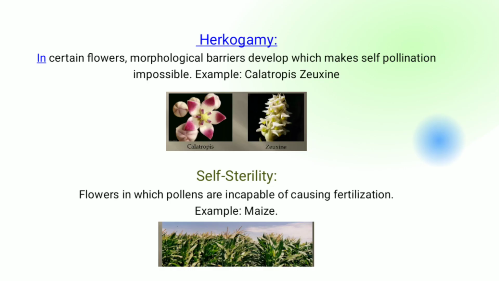There are certain ways by which a flower inhibits self-pollination and favors cross-pollination. One condition is called herkogamy. In this, morphological barriers develop in certain flowers, which makes self-pollination impossible. For example, Calotropis. And there is also a mechanism called self-sterility. In this, the pollen grains are incapable of causing fertilization. Its example is maize.